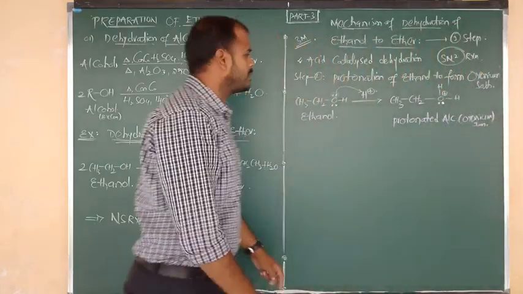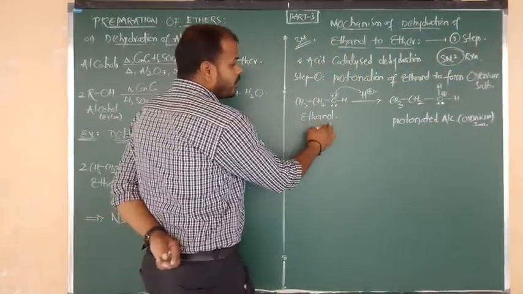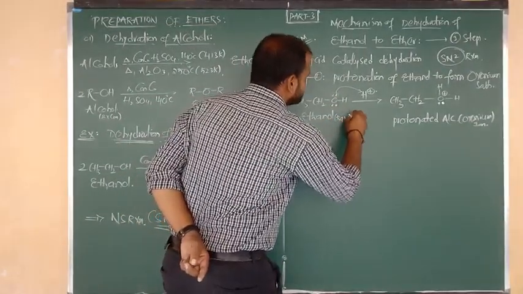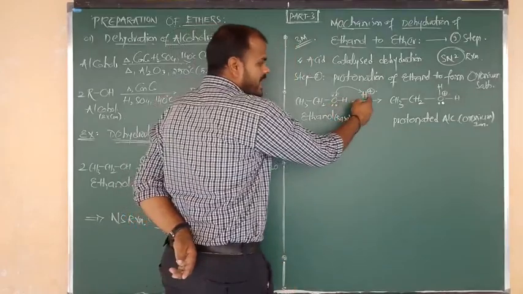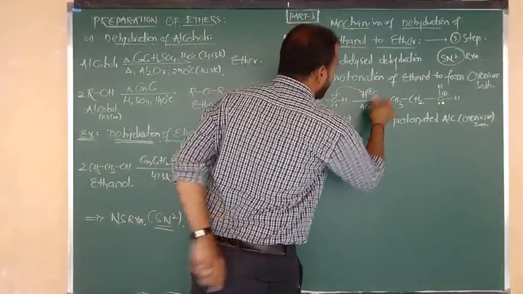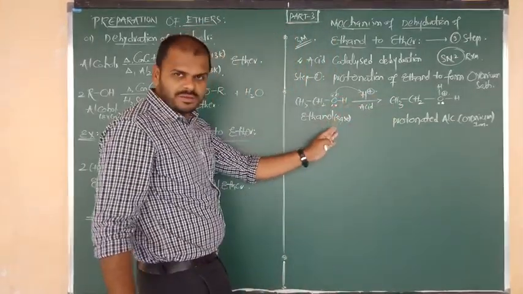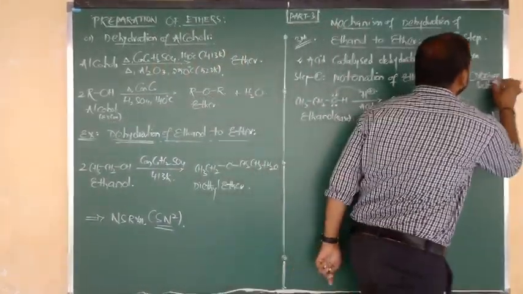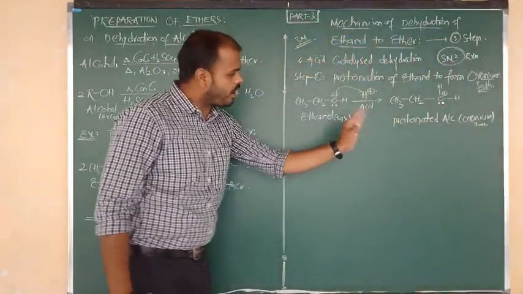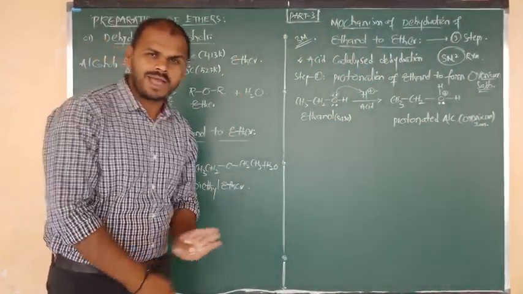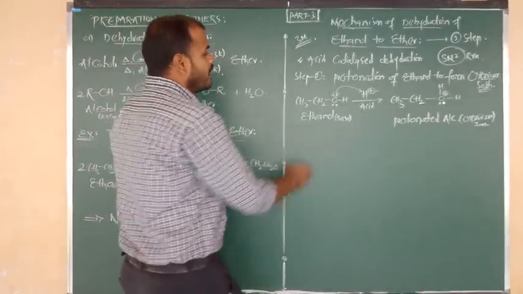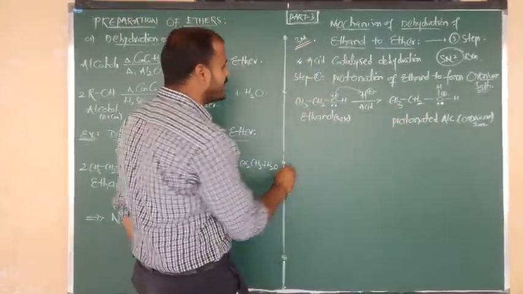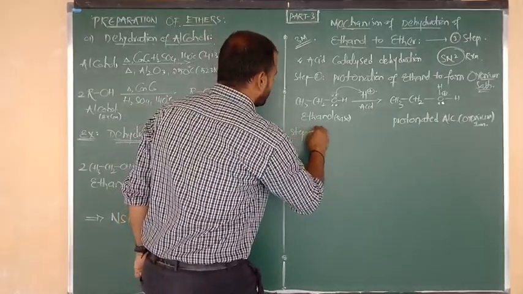Good. Now listen carefully. Ethanol donates its lone pair, so its nature is basic. It undergoes reaction with H plus, and H plus is nothing but acid. When an acid combines with a base, it forms a salt. That's why I told you it forms an oxonium salt, or we can say protonated alcohol. I hope you understand. Okay. Ethanol on protonation gives protonated alcohol. Step 1 was over. Go to step 2.